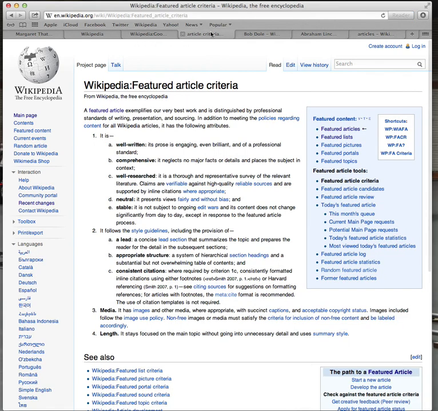Some of the criteria for a featured article, though: it's well written, comprehensive, well researched, neutral, stable. Stable means that people aren't constantly changing it every couple of minutes. And then it follows style guidelines set by Wikipedia. It uses a lot of media, images, and whatnot. And the length is pretty decent. It's not wild and crazy, 35,000 pages long. It's concise, accurate, to the point. The reader can get in, get out, get the information that they need.